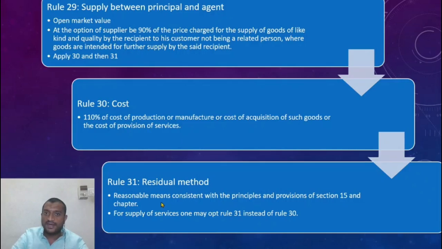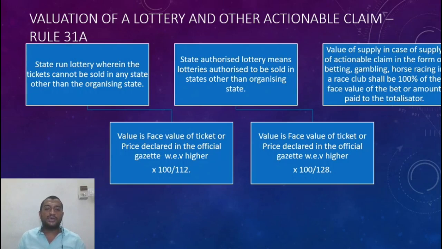Residual method, final method: if no option is available to me and I am unable to find out the value as per any of the preceding rules, then go for rule 31. Reasonable means consistent with the principles of rule 15. For supply of services, one may opt directly for rule 31 instead of going for rule 30 and then coming to 31. All right. Let us look at valuation in certain special cases.